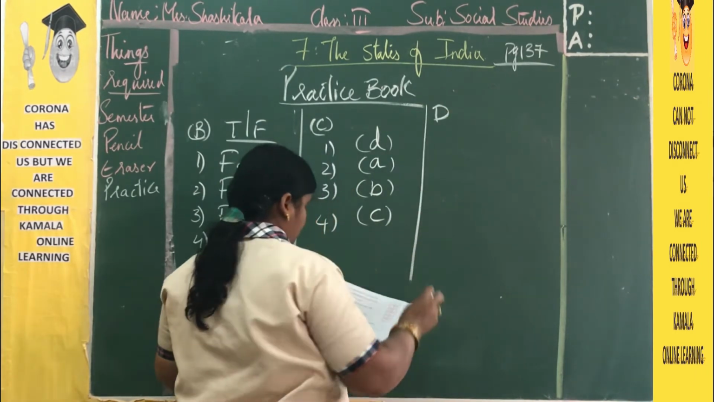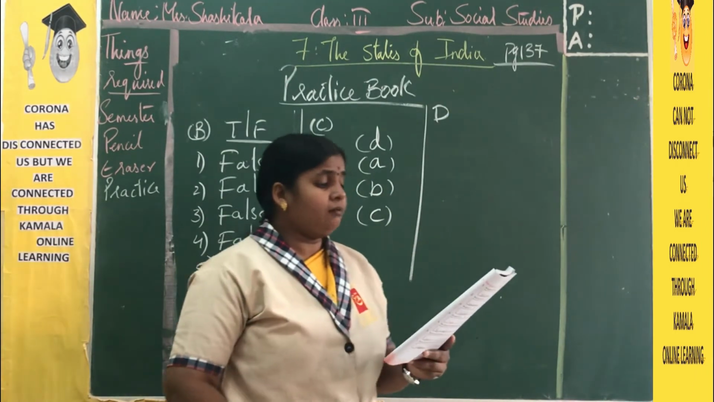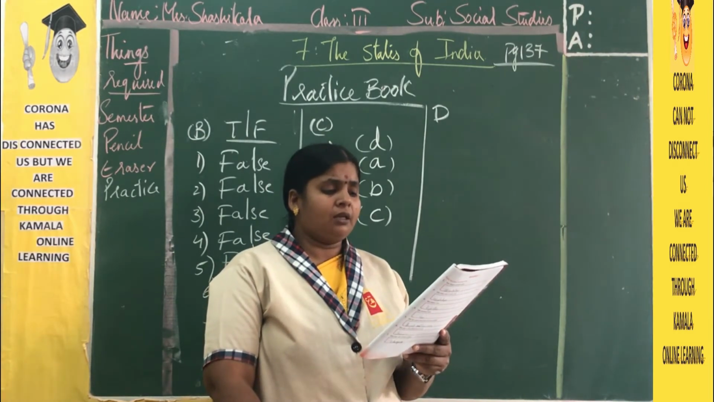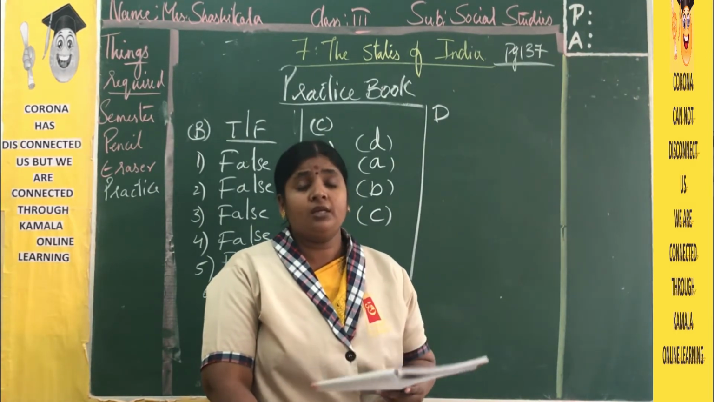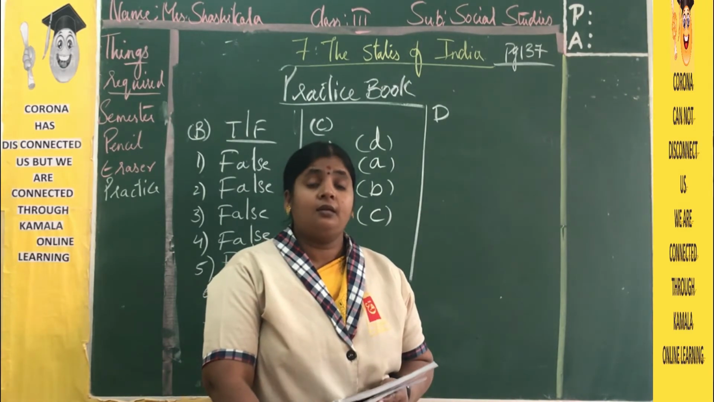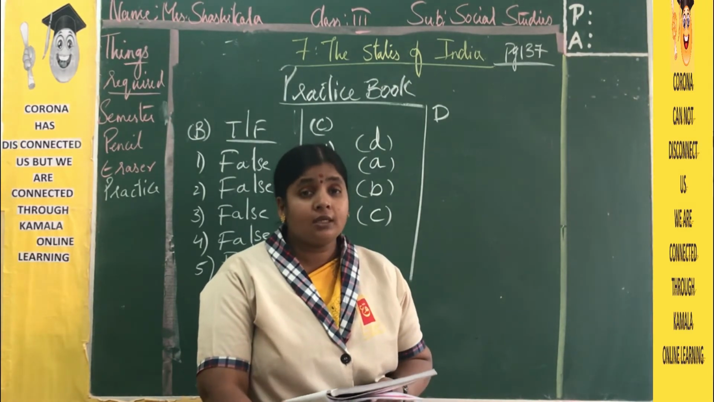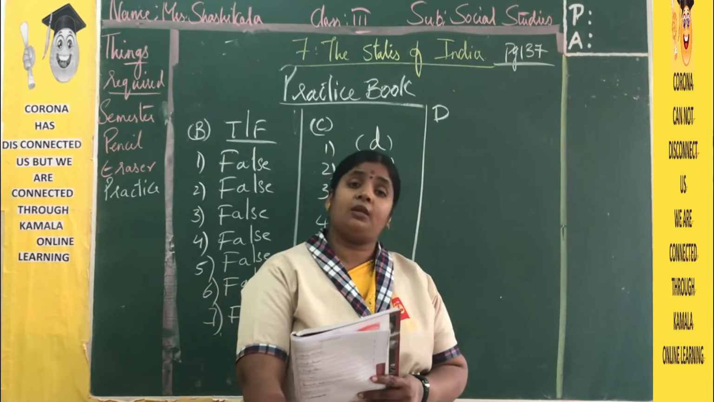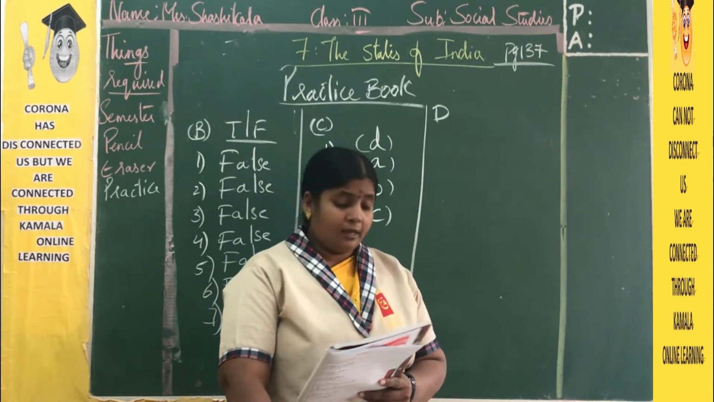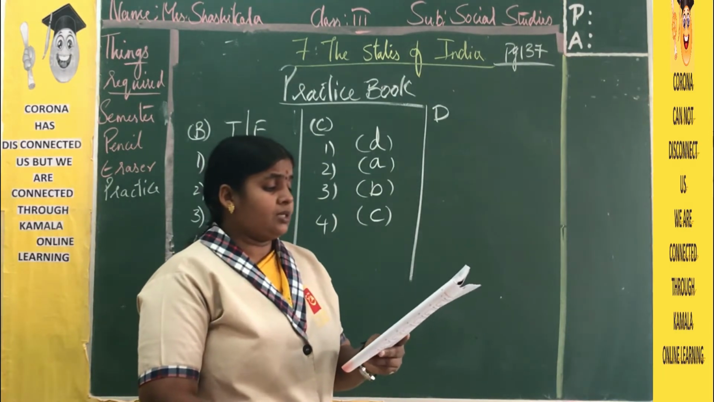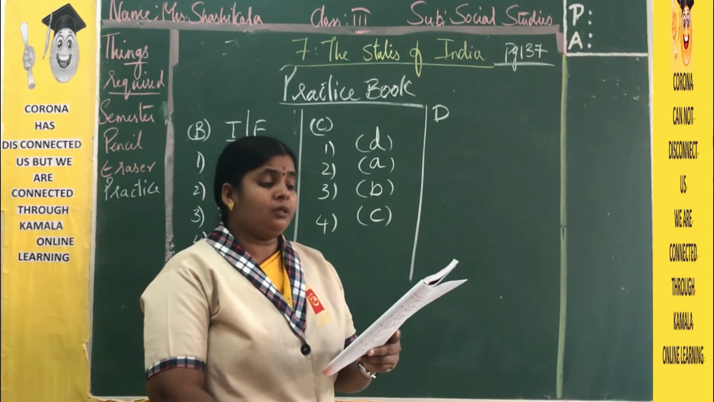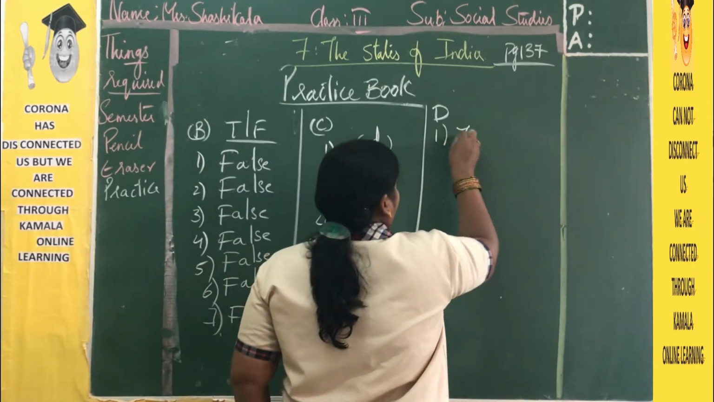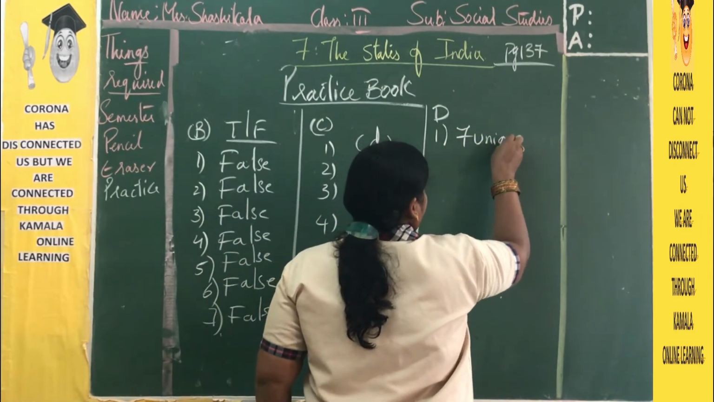One more answer you have, beta. Now answer these questions in brief. How many union territories are there in India? How many union territories? 7. And how many states? 29. And every state and union territory has its own capital. Right? Now what is the question given to us? How many union territories are there in India? There are 7 union territories.